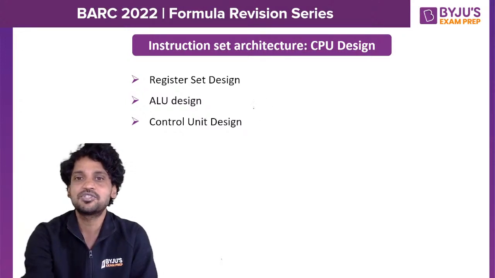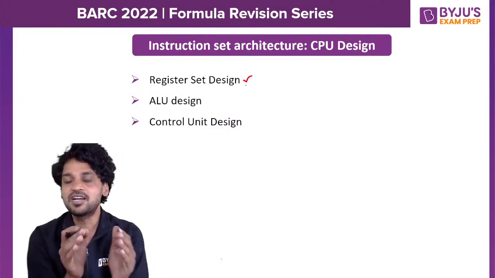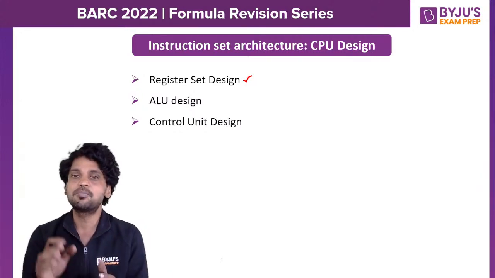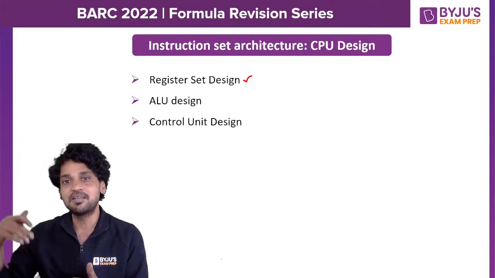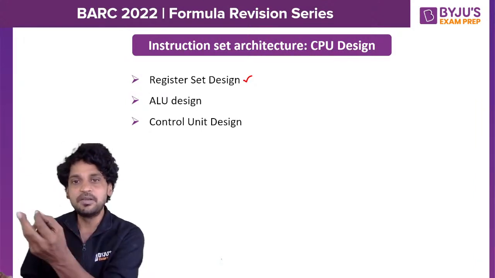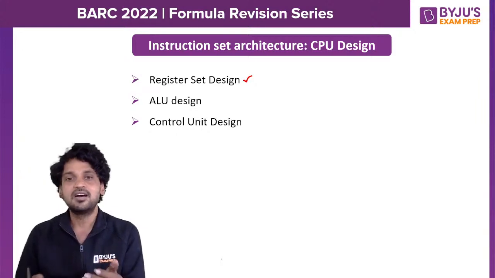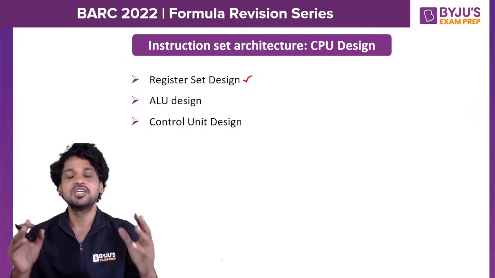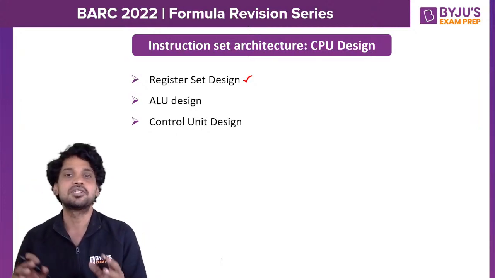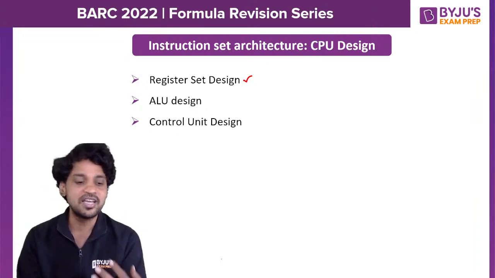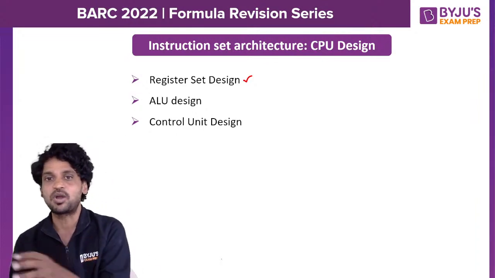First of all, let us understand that the register set will provide the storage provision for the concurrently executing instruction and the associated data. You know that the programs reside within the main memory. When a program gets executed, the instructions within that program will be fetched by the CPU one by one. So the CPU executes the instructions one by one, after which the program is completely executed. So what is the CPU's job? The CPU's job is only to execute the instructions one by one.